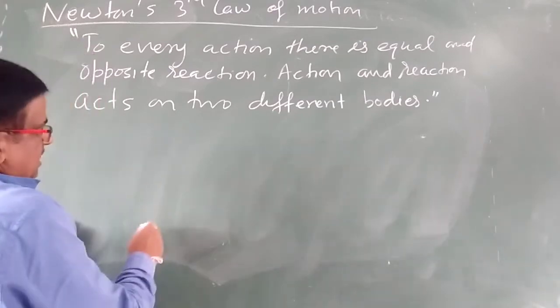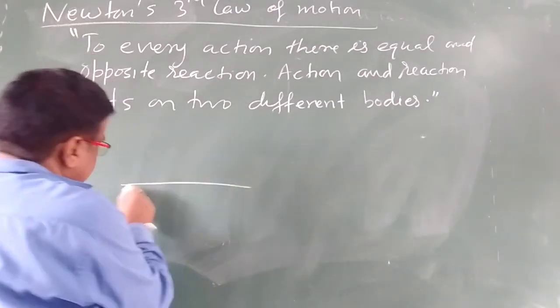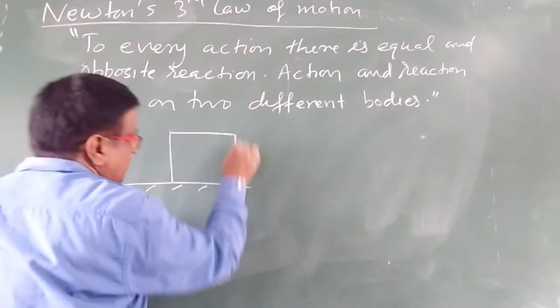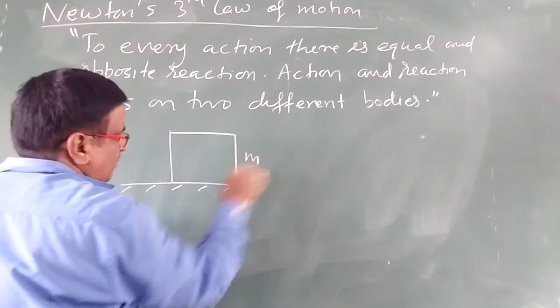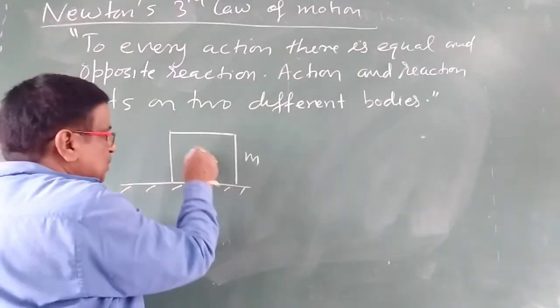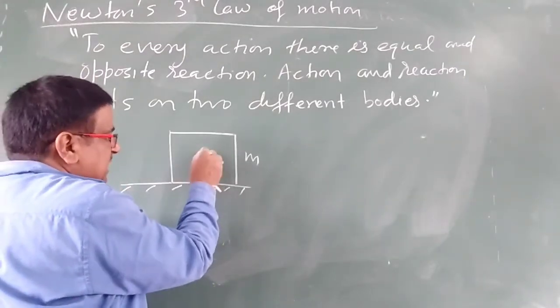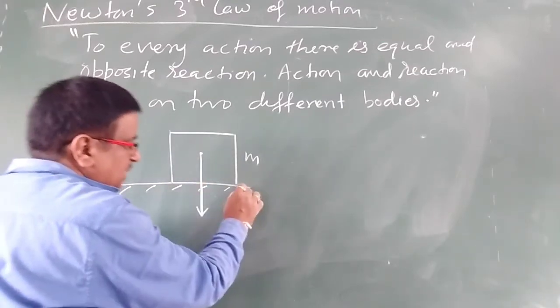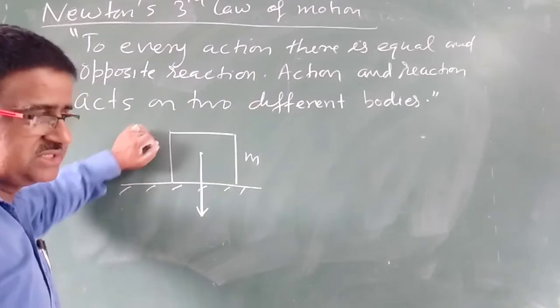What it means is, if this is a table and on it a mass m is placed, what will happen? Due to gravity, force is applied on the tabletop by this mass.